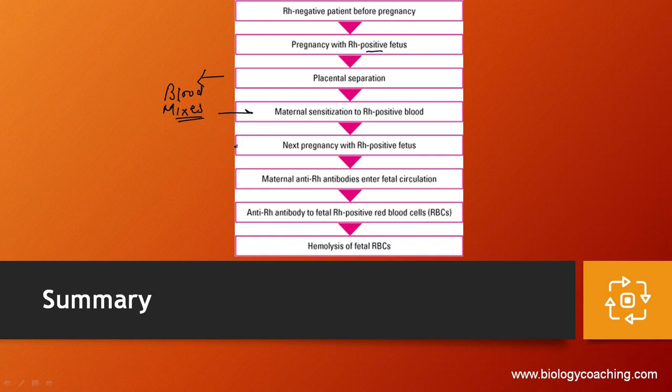After that, in the next pregnancy, if there is an Rh positive fetus, maternal anti-Rh antibodies enter the fetal circulation and attack the fetal Rh positive red blood cells. The red blood cells get destroyed, and that results in anemia. Hemolysis of the fetal RBCs occurs. So this is the summary.